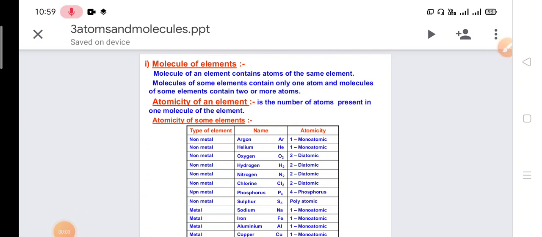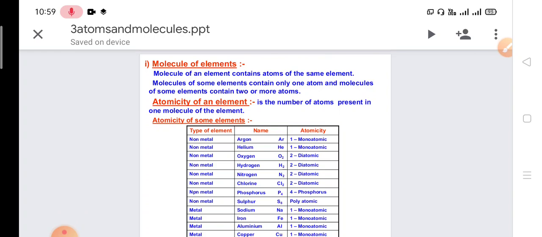Hello students, in the previous class, the last topic which we discussed was the molecule of elements. A molecule of an element contains atoms of the same element. For example, a molecule of oxygen consists of two atoms of oxygen. So here we say that a molecule of an element means atoms of the same element combine together to form the molecule.